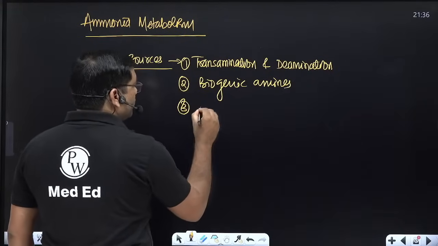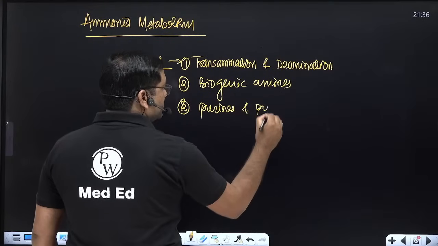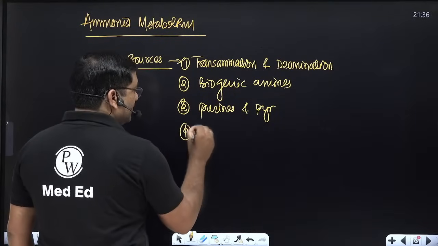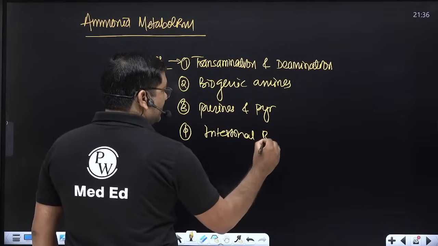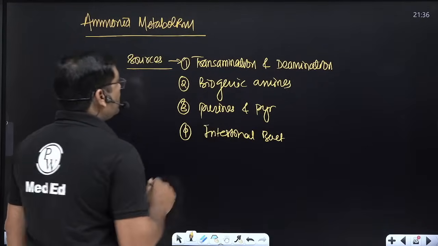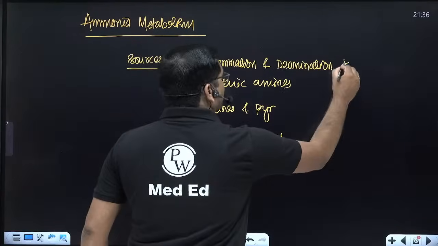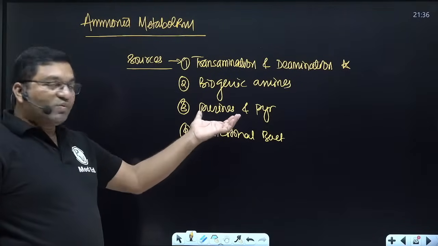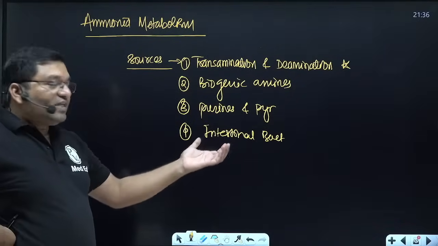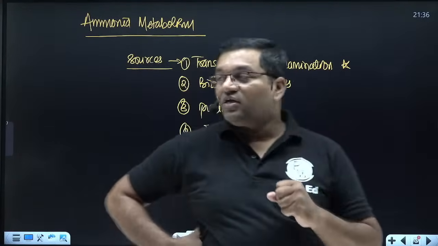Third, from the purines and pyrimidines, and by the action of the intestinal bacteria, you will get the ammonia. So this is the common source, that is transamination and deamination. Then from the biogenic amines, from the purines and pyrimidines, and by the action of intestinal bacteria, you will get ammonia.